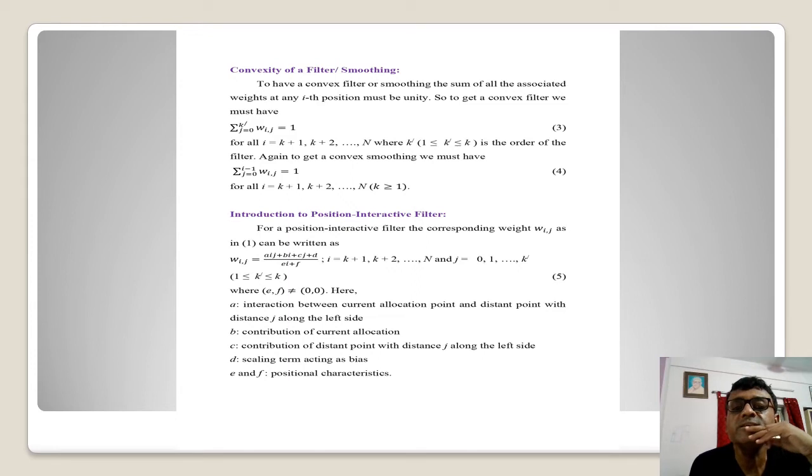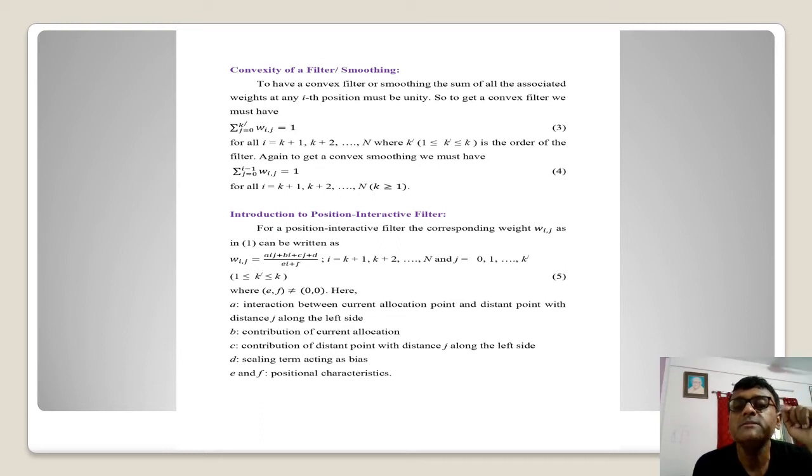Next we have the convexity of filter and smoothing, because that is very essential here also. Whenever we are talking about the consideration of convexity, that means we are taking the sum of all the possible weights what we have taken in this particular discussion, that would be equal to 1. And if that happens, then I will say this process, whether it is a process of filter or a smoothing, is supposed to be a convex one. So to have a convex filter or smoothing, the sum of all the associated weights at any ith position must be unity.